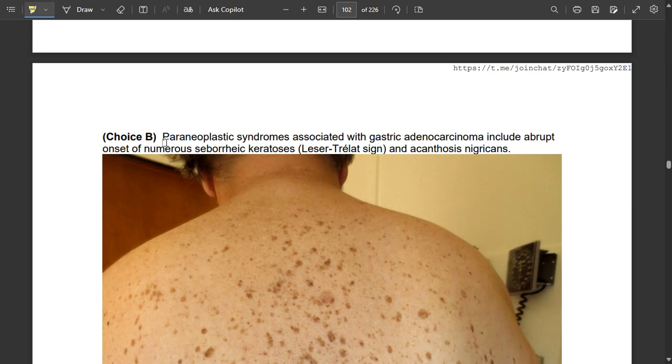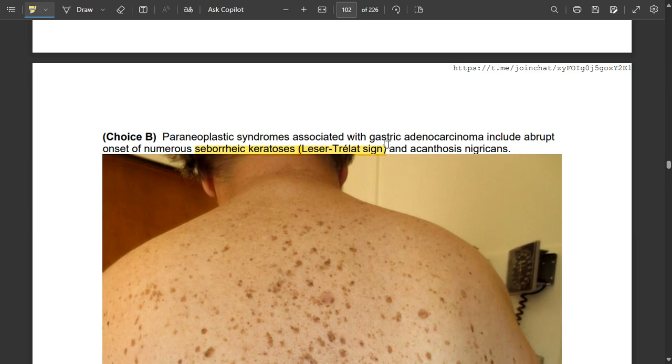Paraneoplastic syndromes associated with gastric adenocarcinoma include abrupt onset of numerous seborrheic keratoses, which is called the Leser-Trélat sign. I also studied this in dermatology. Acanthosis nigricans can also be seen.